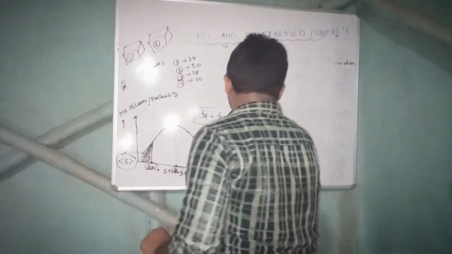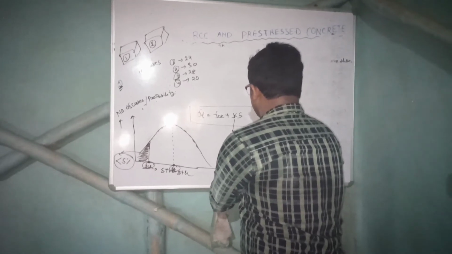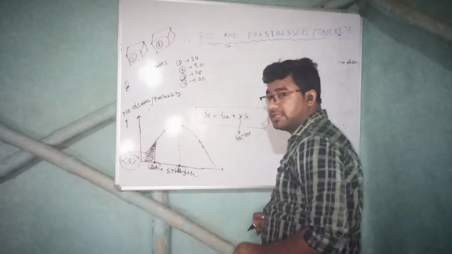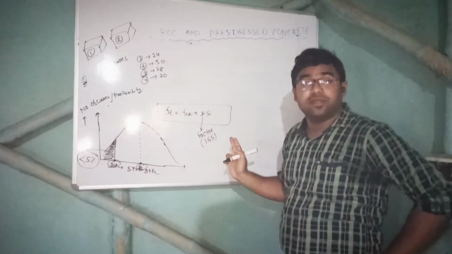It is FCK plus K times S. What is K? K is a factor. What is the value of the factor? The value of the factor is 1.65. Why did this 1.65 come?